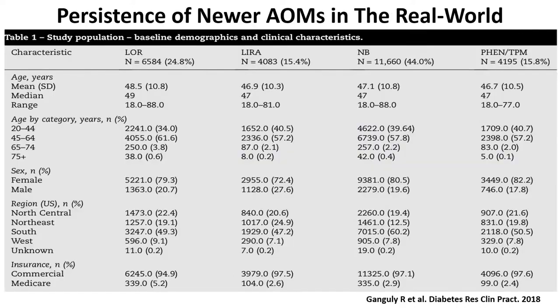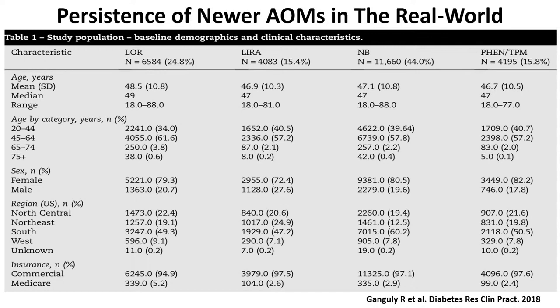So how well do we do with these anti-obesity medicines in the real world? This is from a large cohort within a claims database called Truven Healthcare. They have over 100 million lives in it, and they looked at all the patients that were prescribed anti-obesity medications. And you can see the different medicines that were prescribed. The first one is lorcaserin, which is no longer available, but you see liraglutide, you see naltrexone, bupropion, and phentermine, topiramate. And this was a large cohort, almost 26,000 individuals that were included.